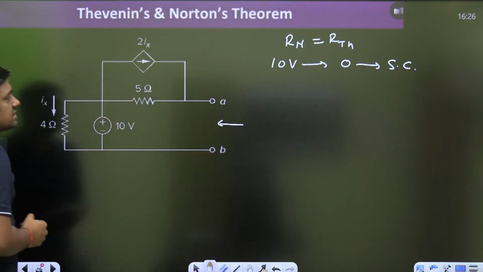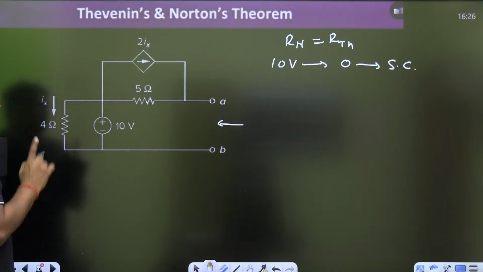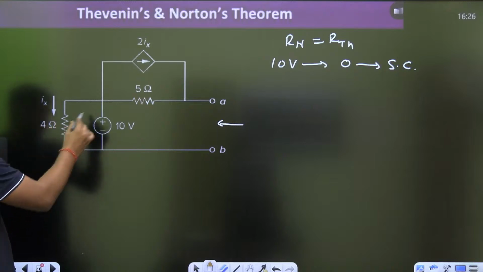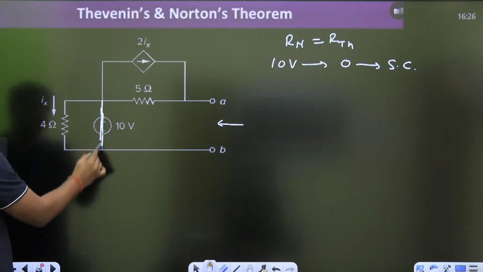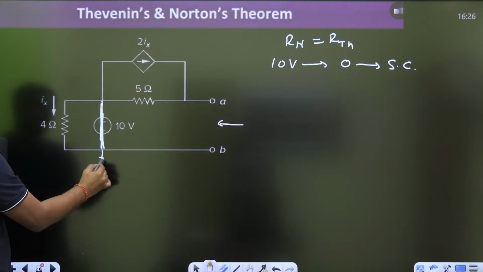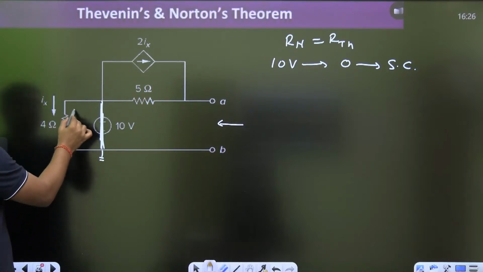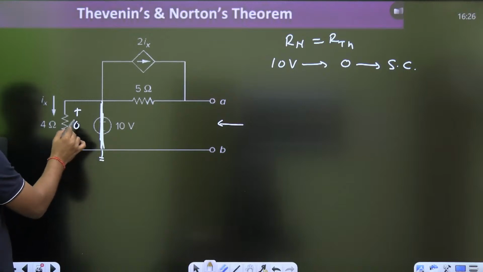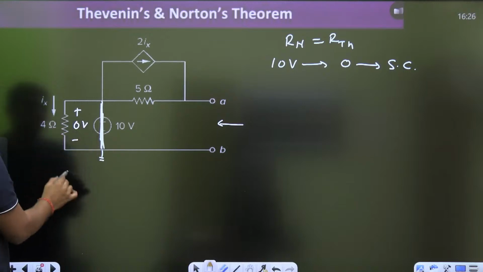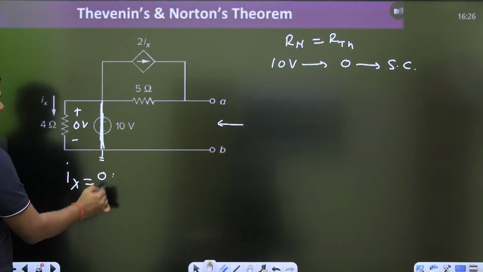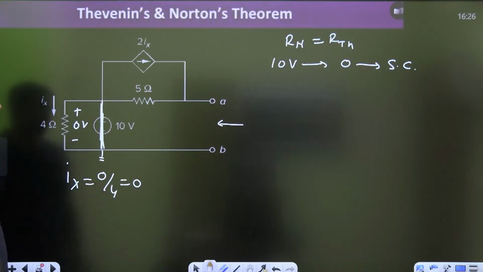Then find the resistance looking from A and B. First of all, you can apply a 1 volt battery, but remember in this diagram, suppose I make it short circuit, this is the short circuit and that is the ground. So what is the voltage across the 4 ohm resistor? 0. So if the voltage across the 4 ohm resistor is 0, what is the value of Ix? 0 by 4, 0.